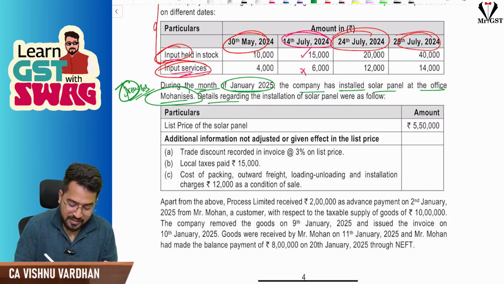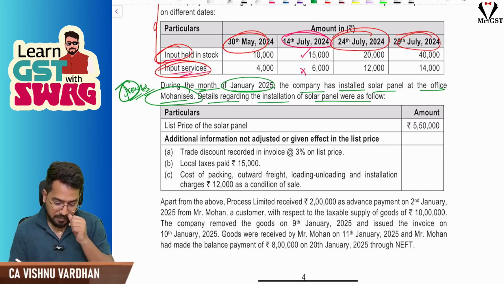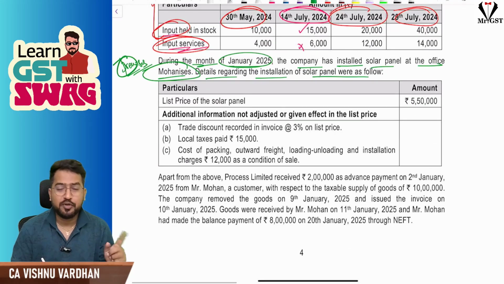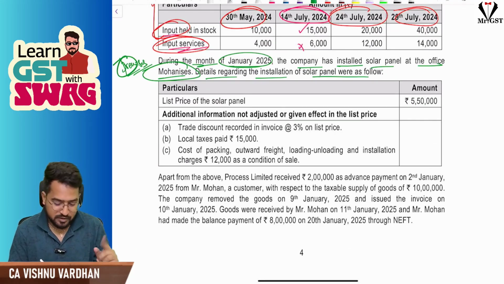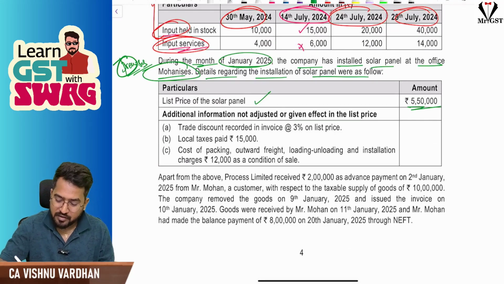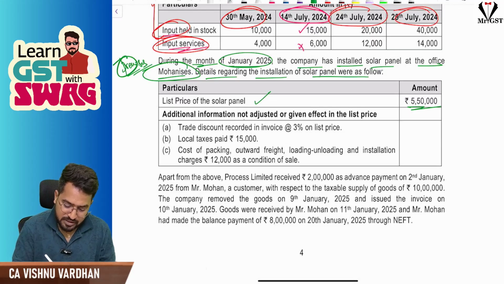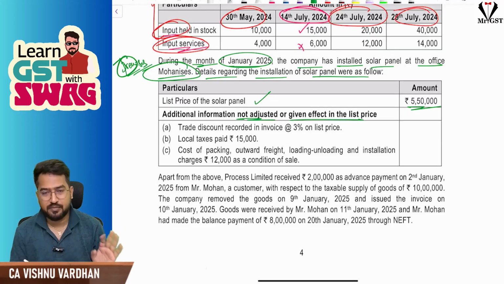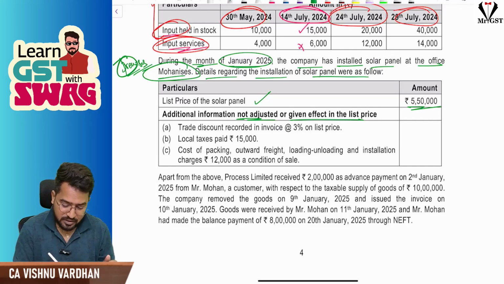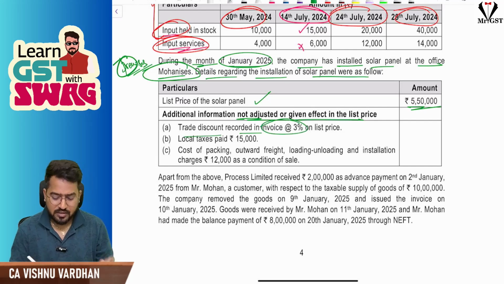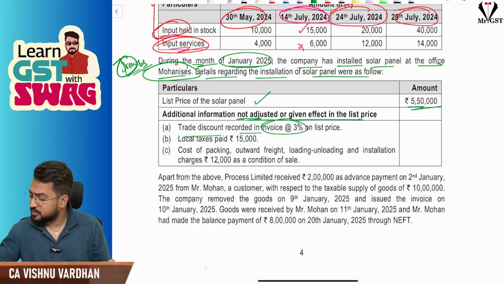Okay, fine. Details regarding the installation of the solar panel were as follows. If you remember, for the solar panel purchase, the question is what is the value of supply. List price of solar panel is 5,50,000. Additional information not adjusted or given effect in the list price. Okay, so this is something extra information. Trade discount recorded in invoice is 3% on list price. So list price is 5,50,000.